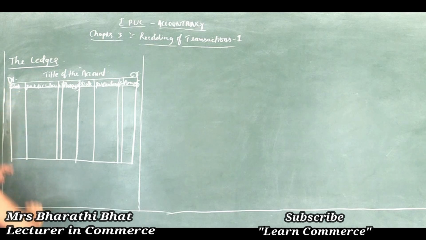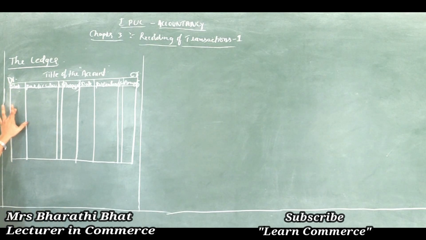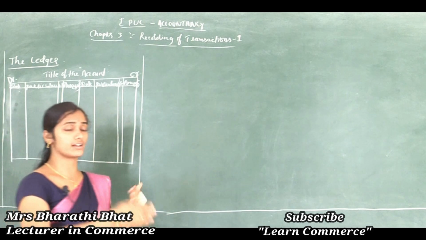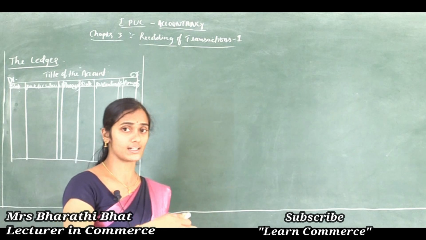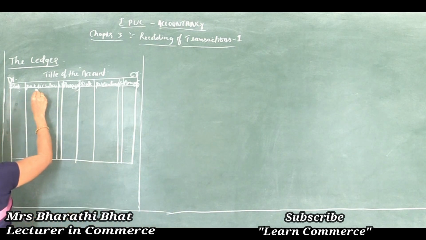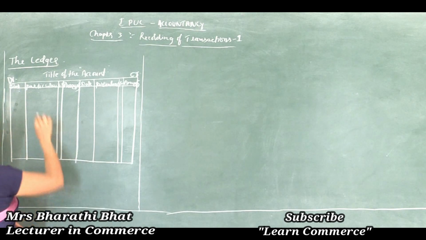So here, let's see. Date is to record the date of the transaction, like year, month and date, 2017 April 1st, like that. And particulars is to record the name of the account, whether that particular account is to be debited or credited. Like that we need to use the name of the account here.